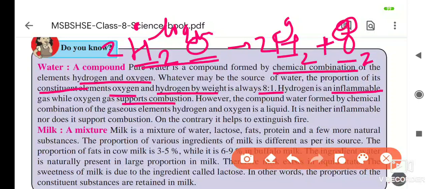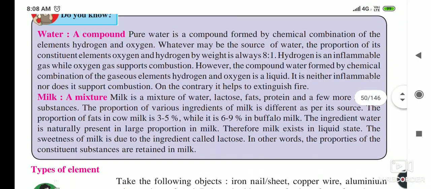However, the compound water, formed by the chemical combination of the gaseous elements hydrogen and oxygen, is a liquid, and it is neither inflammable nor does it support combustion. On the contrary, it helps in extinguishing fire. So this is water. Do you know water?